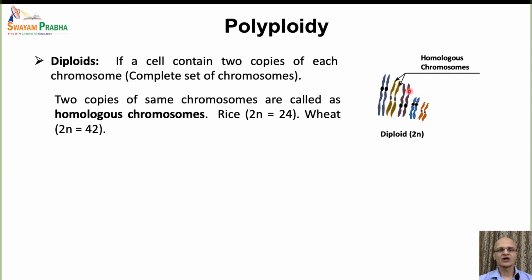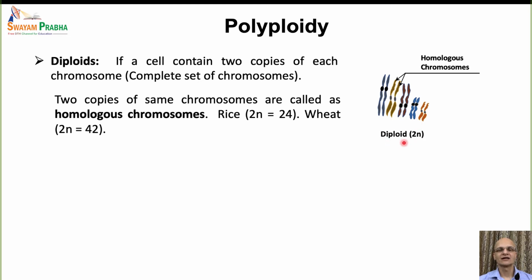The 2 copies of each chromosome, they are identical, they are same, and they are called as the homologous chromosomes. So we can say that there are 5 pair of homologous chromosomes in this cell, and this condition is called as a diploidy.